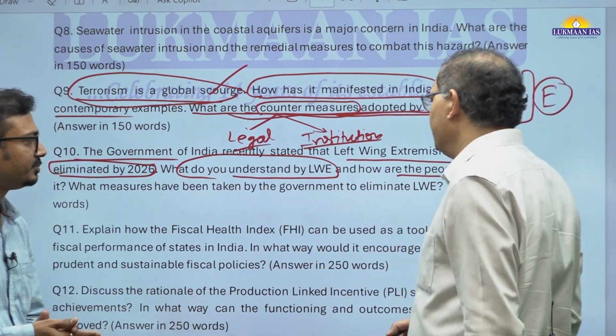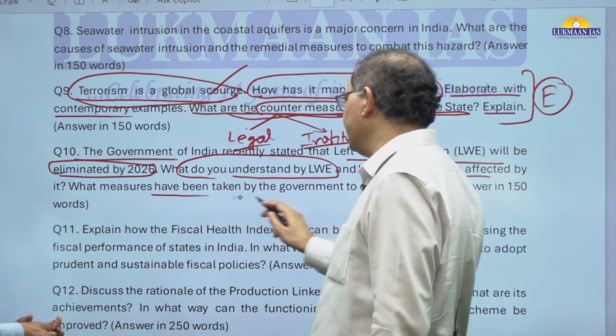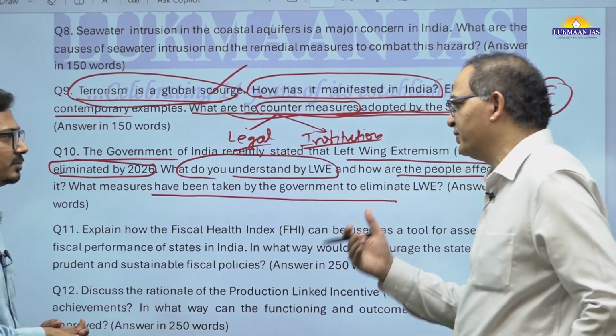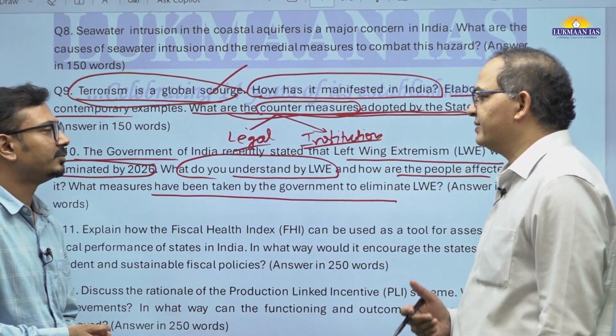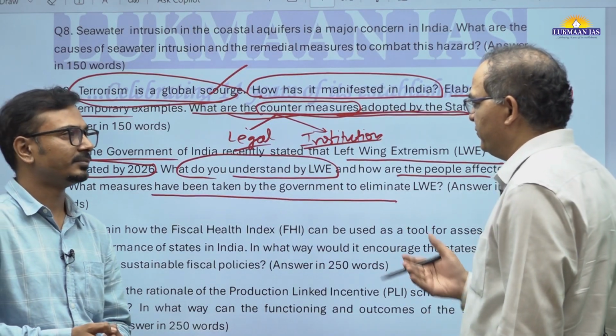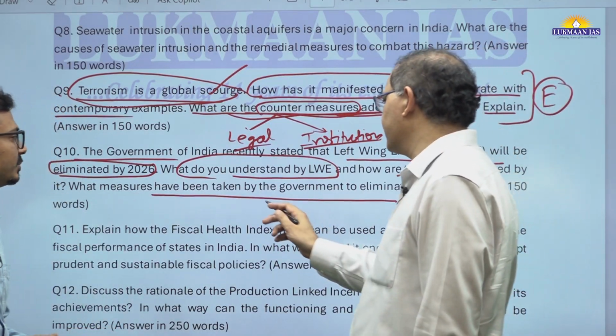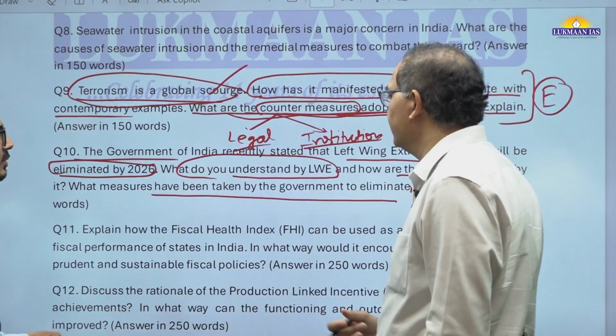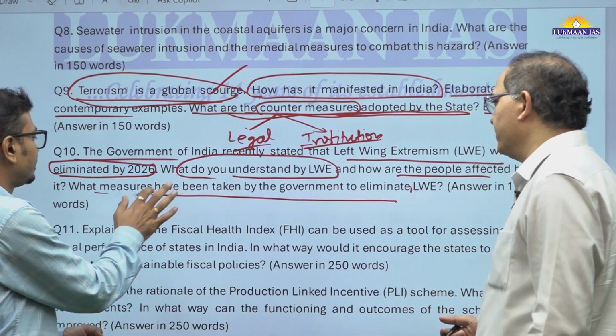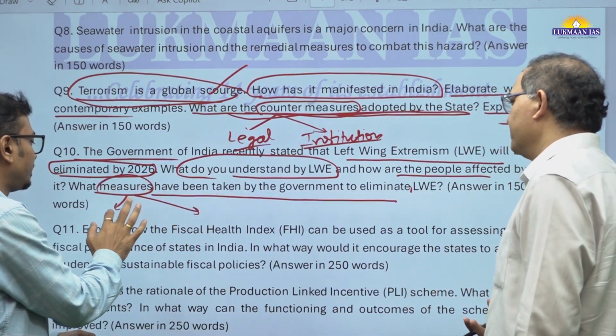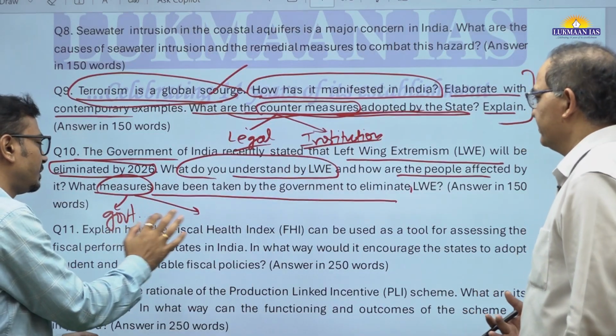And then they are asking you, let's say, eliciting a view. You have to elicit a view, whether we are going to eliminate or not going to eliminate, and what measures are taken by the government to eliminate. So there are several such measures, and I guess the Samadhan strategy is there.